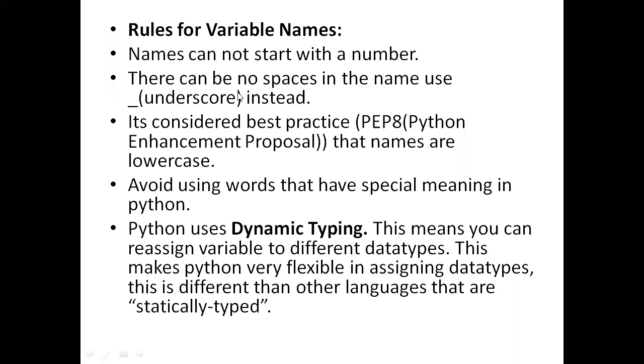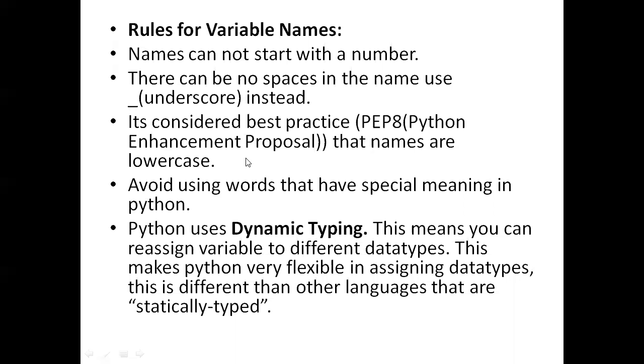And the next rule is there can be no spaces in the name. If you are defining a variable with a combination of more than one word, then you are not supposed to leave a gap in the variable name. If you have more than one word for a particular variable, we can go with an underscore. We'll go with one example, then you will be able to understand. And next, it's considered best practice, PEP 8, that names are lowercase. PEP 8, the Python Enhancement Proposal, is there.